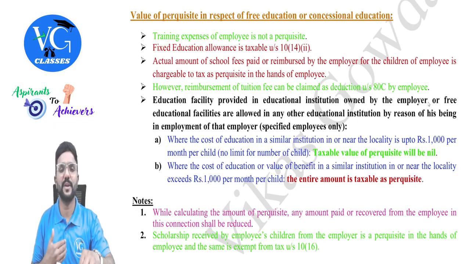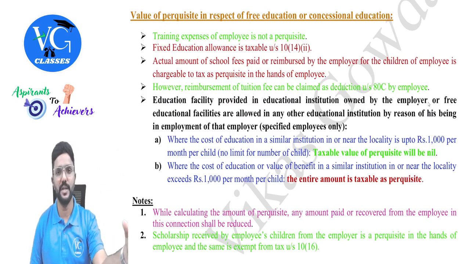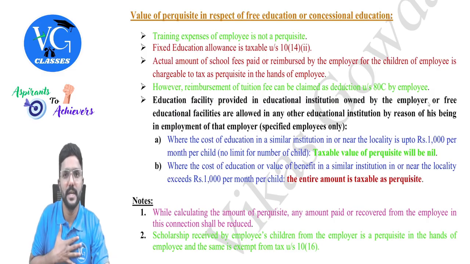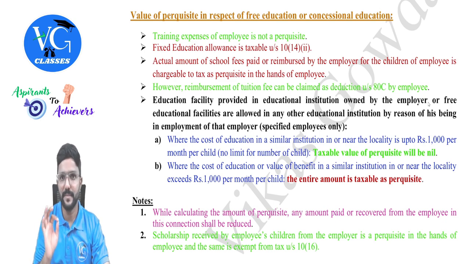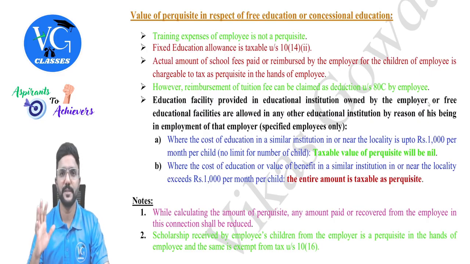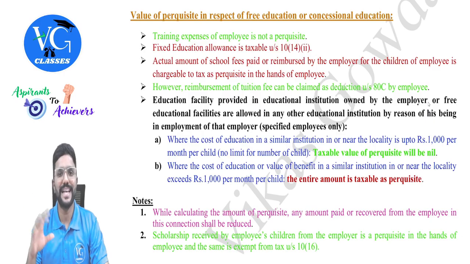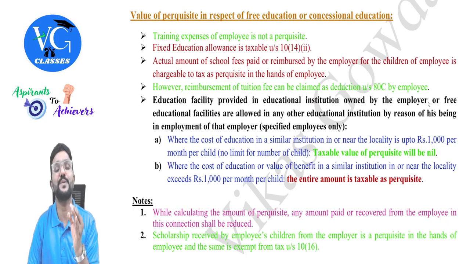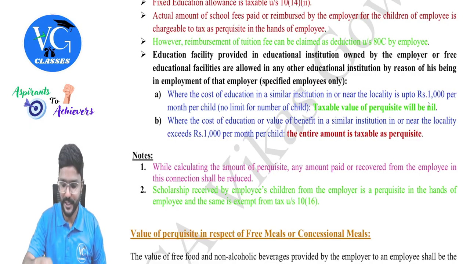Then what is taxable as perquisite in the hands of the employee? Whatever school fee of the employee's children is paid by the employer is taxable as perquisite in the hands of the employee. But if it is a tuition fee, whoever is paying it, whether employer or employee, for the children, it is allowed as deduction under section 80C, provided the parent is following the optional scheme. Oh, but the last one.